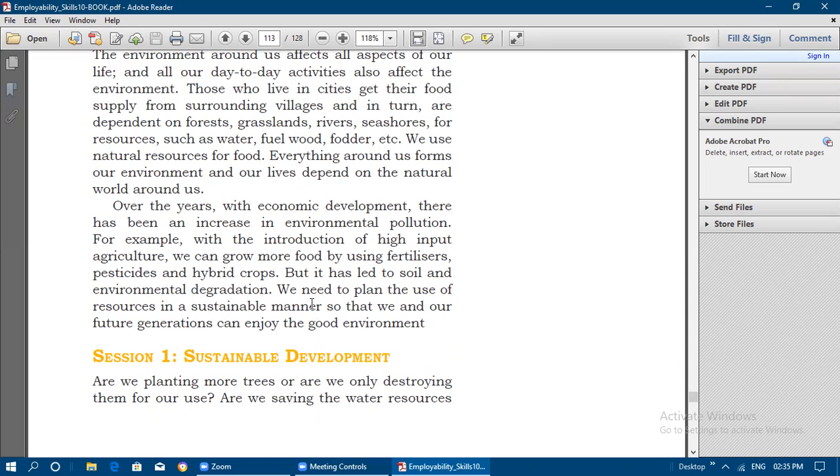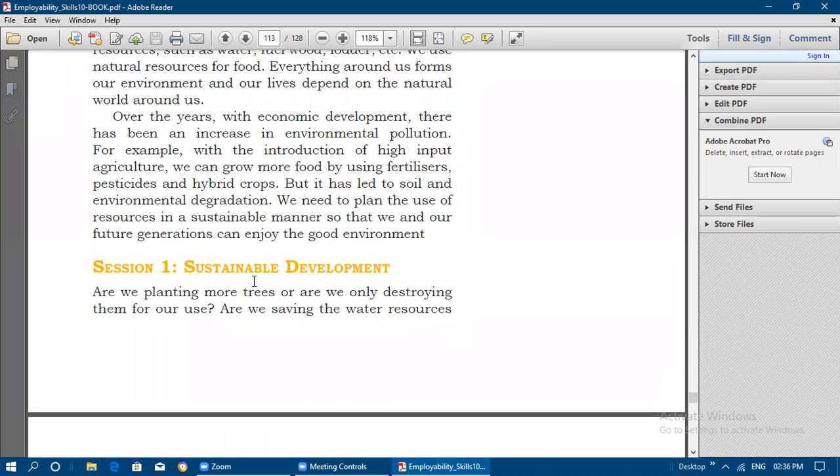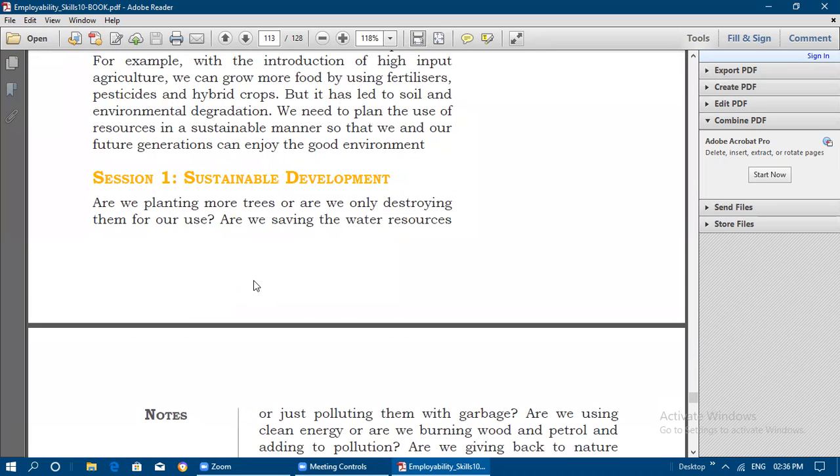So we need to plan the use of resources in a sustainable manner, using them only at a limited level, so that we and our future generations can enjoy a good environment. If we consume too much, the future generations won't enjoy a good environment.